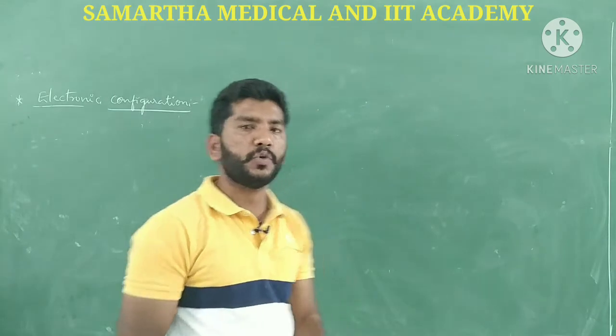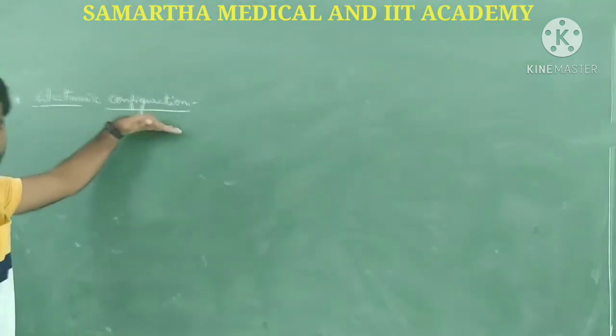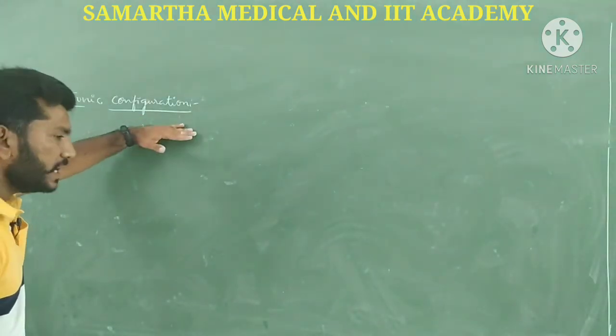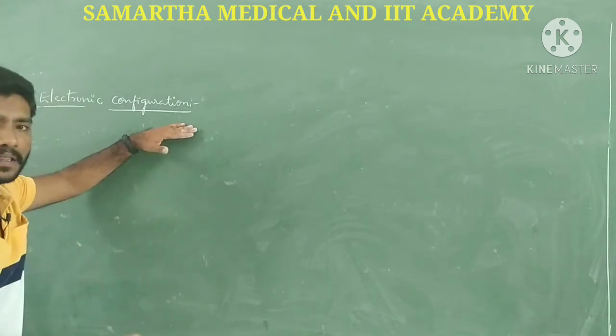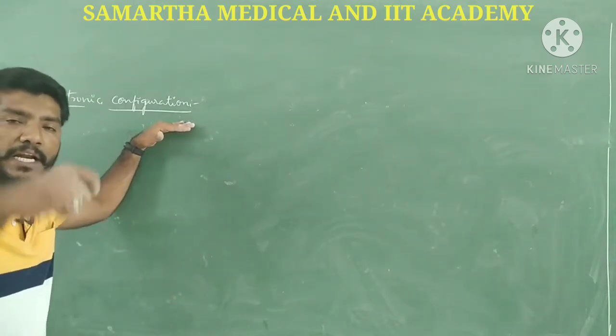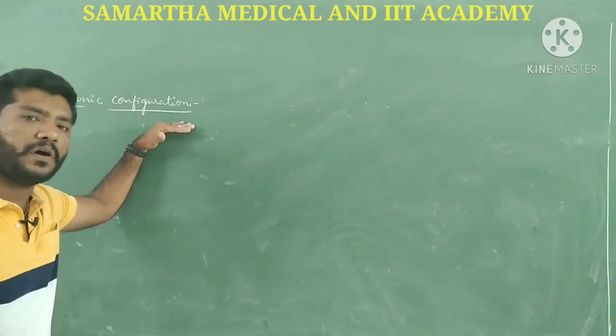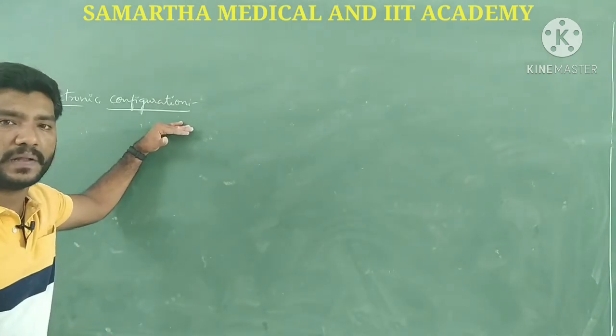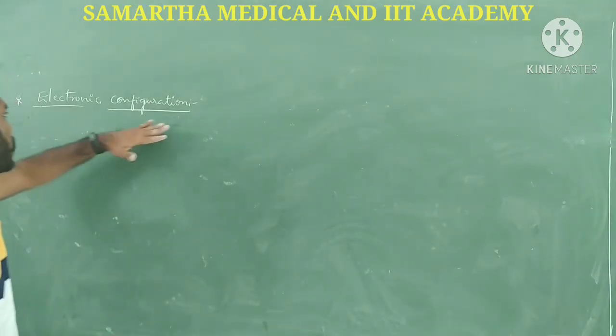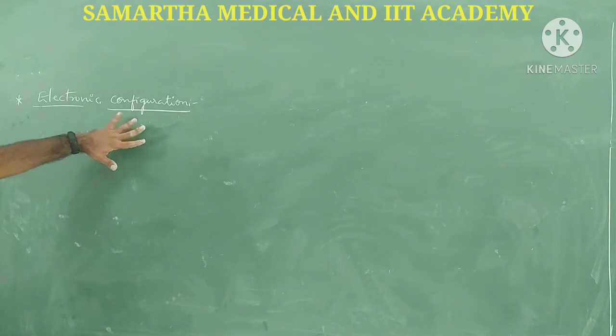So electronic configuration is the arrangement of electrons in particular orbitals according to their energy. That we can call electronic configuration.